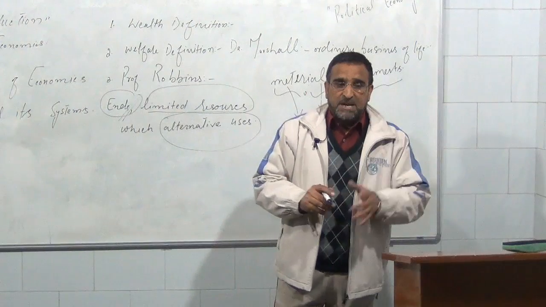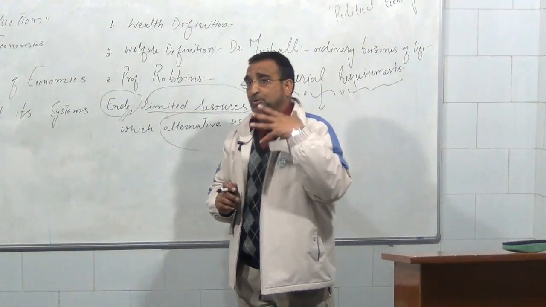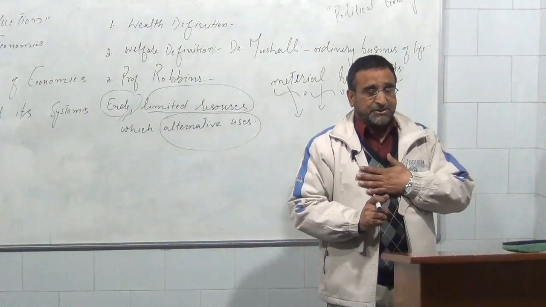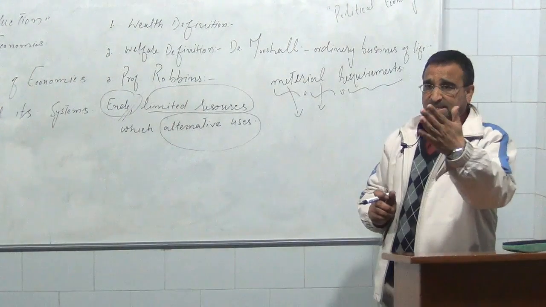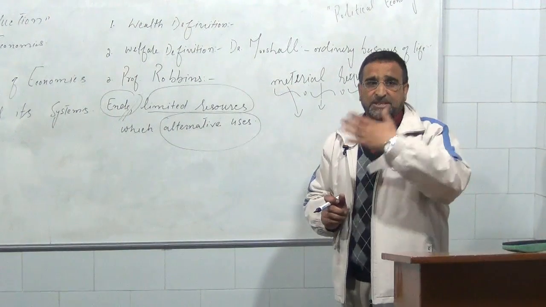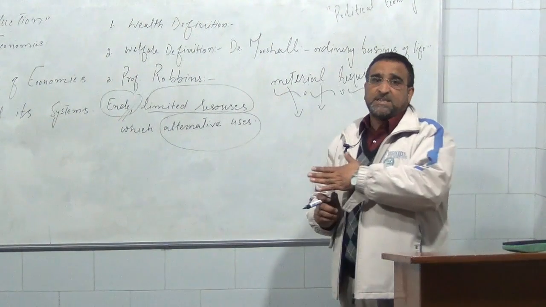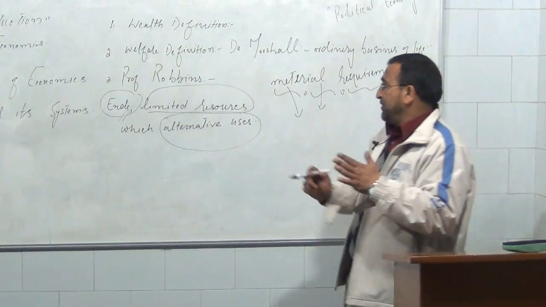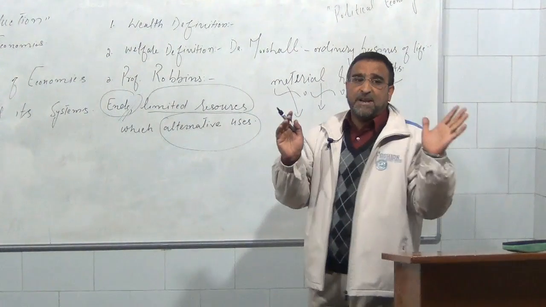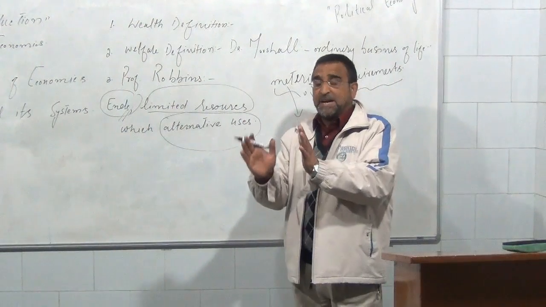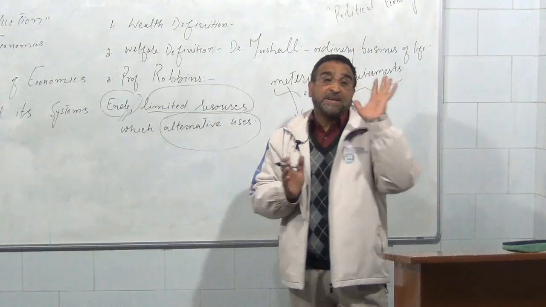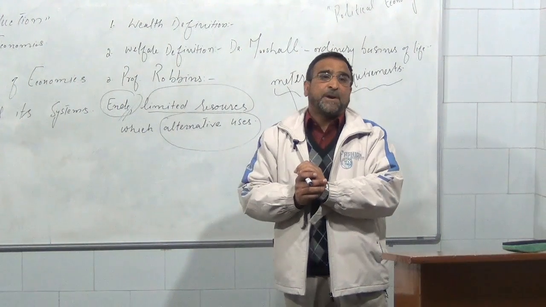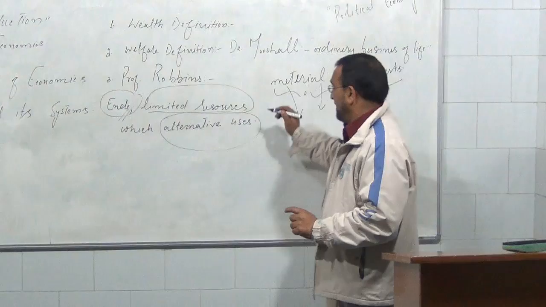But the means, those sources by which we are satisfying our wants. Suppose a man is thirsty, he can take a glass of water, he can take a glass of cold drink, or he can take any other commodity by which he is going to satisfy his wants. They are the resources. Nowadays, in the present age, which is a monetary age, the main source of satisfying human wants is what we call money.